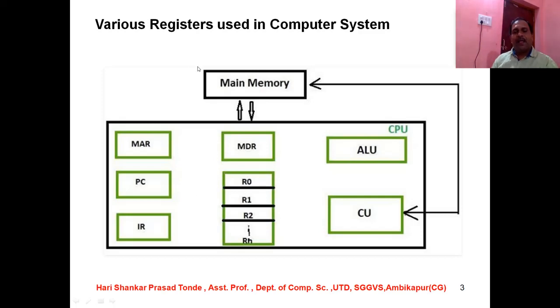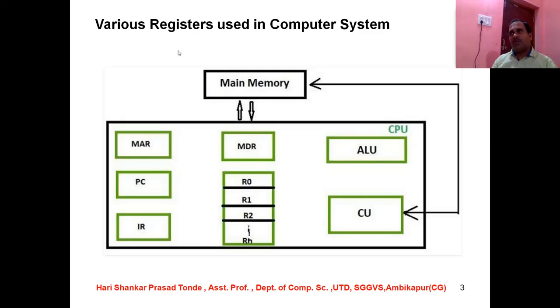So the main function of a register is to hold the information, to store the information, and the information is in the form of binary bits. This is the major thing you have to know. And for the working of microprocessors, these registers play an important role. Why?